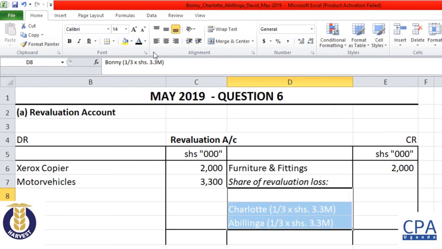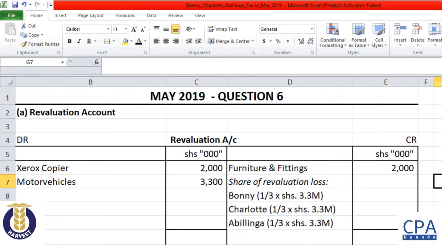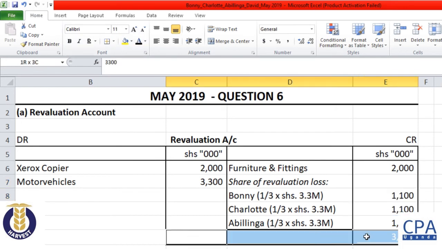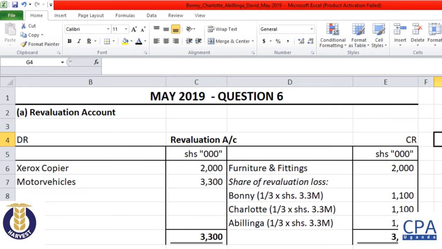Bonnie will take 1/3, Charlotte will take 1/3, Bilinga will take 1/3. My calculator is giving me 1.1 for all. So at the end of the day, that's going to be our revaluation account as required in part A of the question.